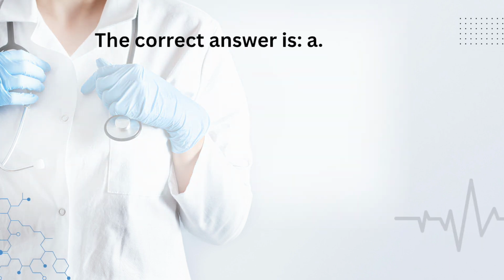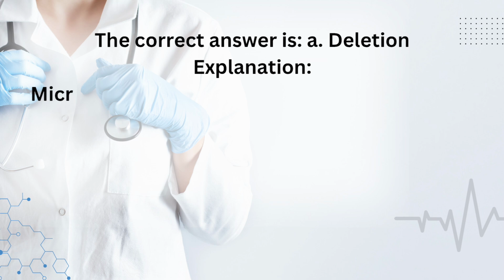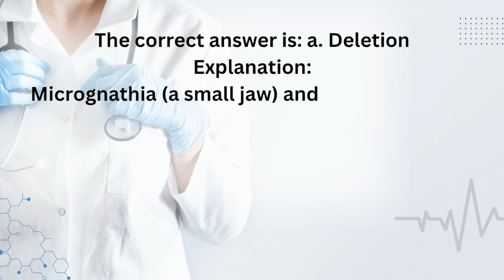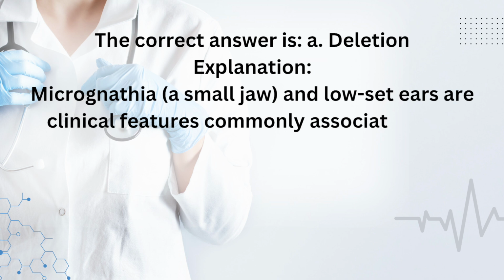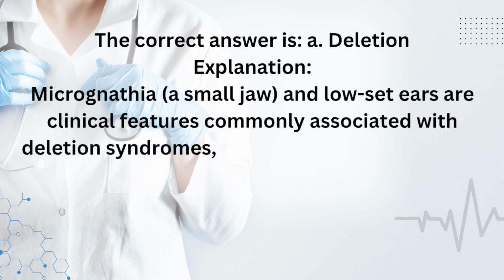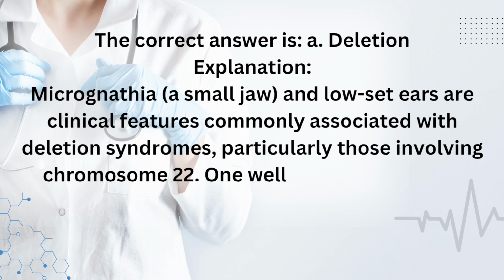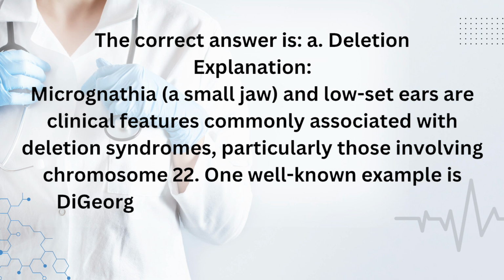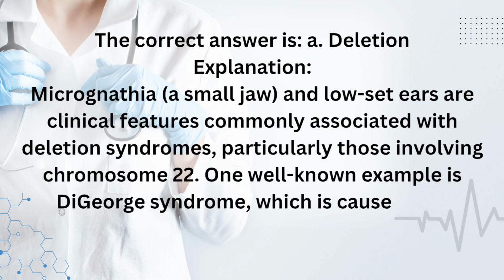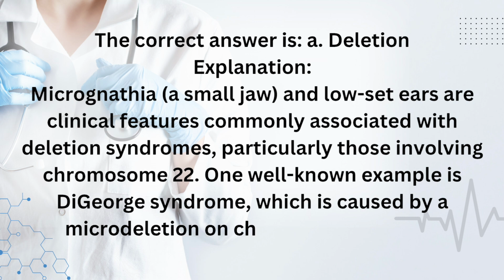The correct answer is A. Deletion. Explanation. Micrognathia, a small jaw, and low-set ears are clinical features commonly associated with deletion syndromes, particularly those involving chromosome 22. One well-known example is DiGeorge syndrome, which is caused by a microdeletion on chromosome 22q11.2.